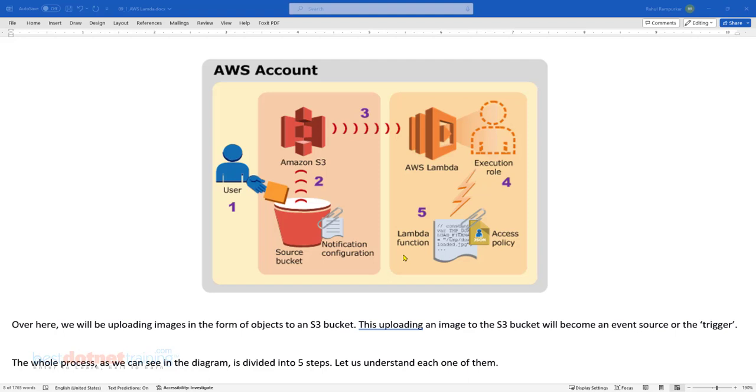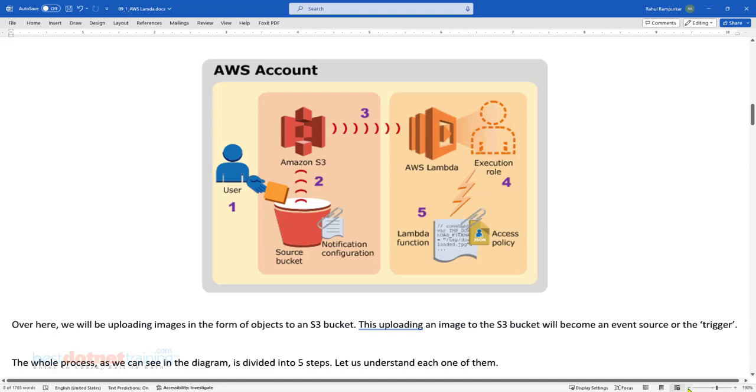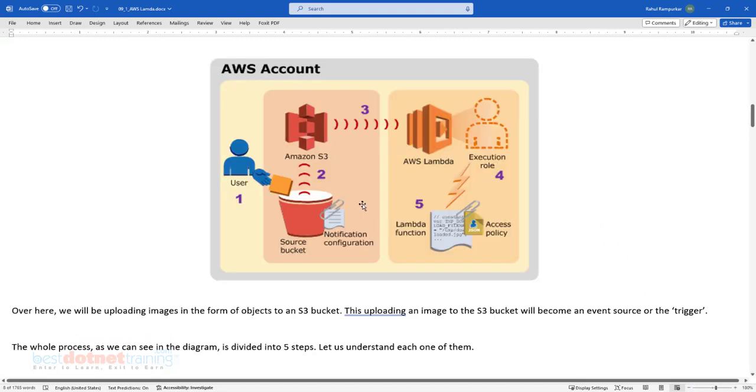Remember, every Lambda function has an execution role associated with it. In that execution role, which is basically an IAM policy, we can specify where all the details will be logged about this function and what all resources this function needs access to. All those will be there in the access policy associated with the Lambda execution. Okay, let's try to understand this step by step, as 1, 2, 3, 4.